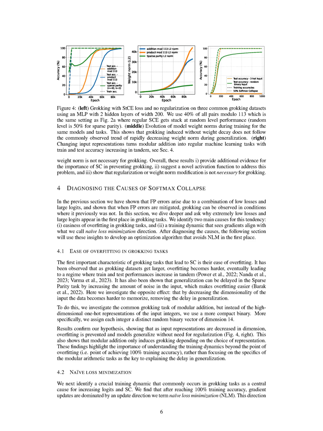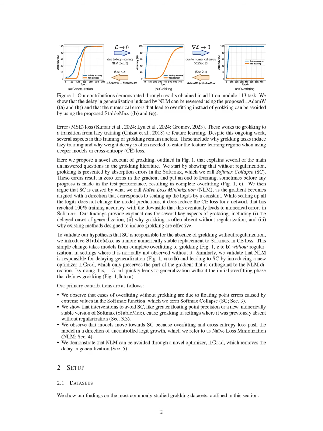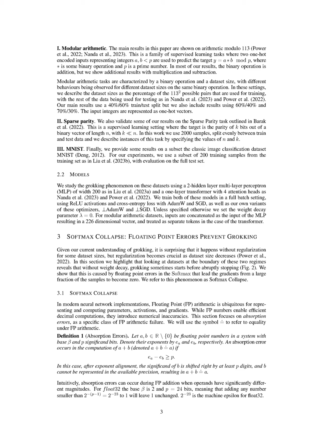How did the authors validate their findings regarding Softmax Collapse and the effectiveness of their proposed modifications? What experimental setups were used? The authors validated their findings regarding Softmax Collapse, SC, by conducting experiments that demonstrated the relationship between floating point errors and the absence of grokking. They trained a multi-layer perceptron, MLP, on modular addition tasks without regularization while varying floating point precision, observing that SC occurred when the dataset size decreased, which inhibited generalization.